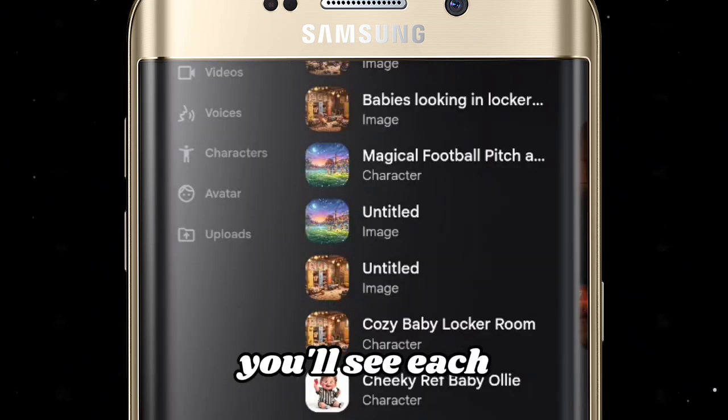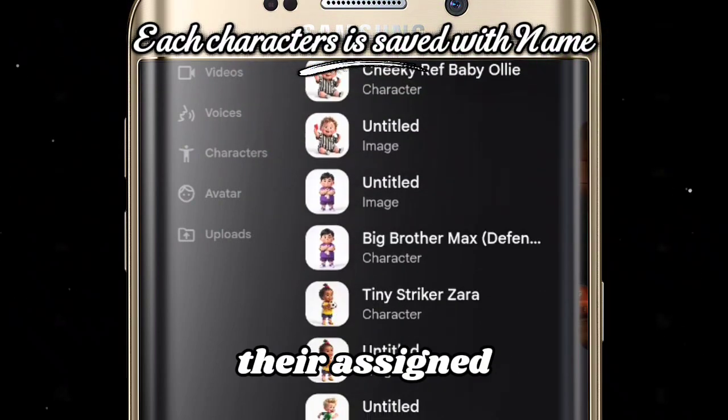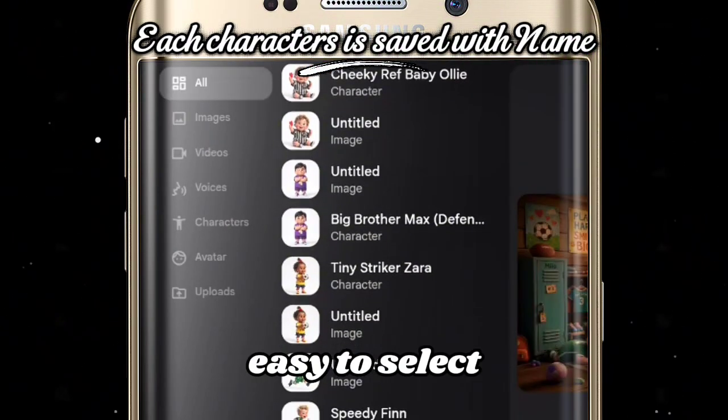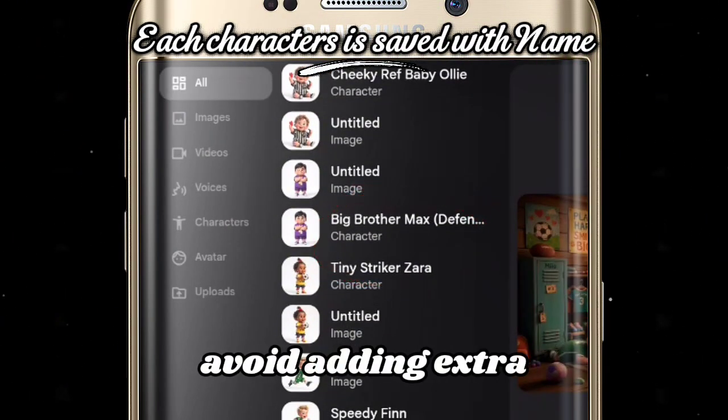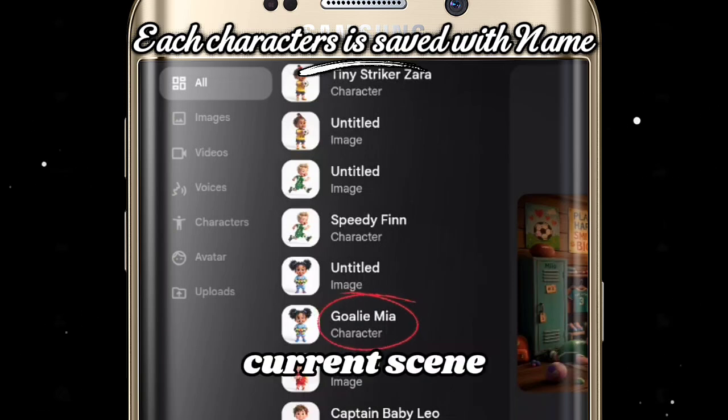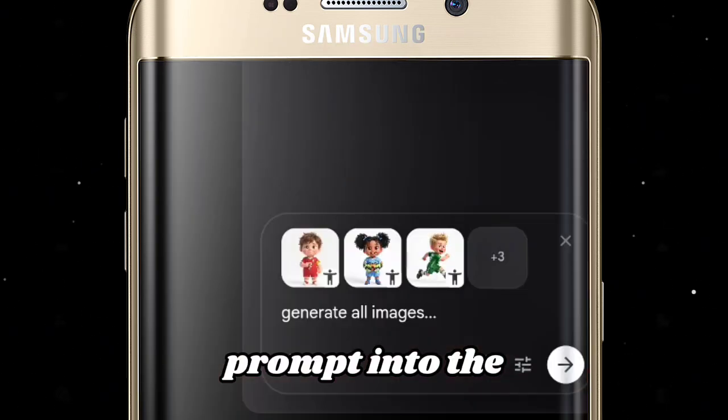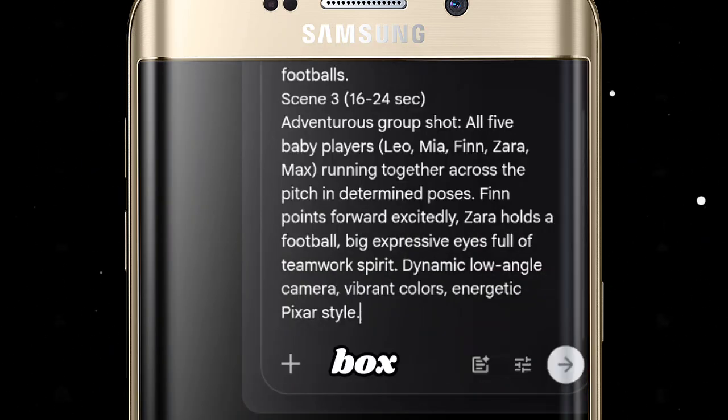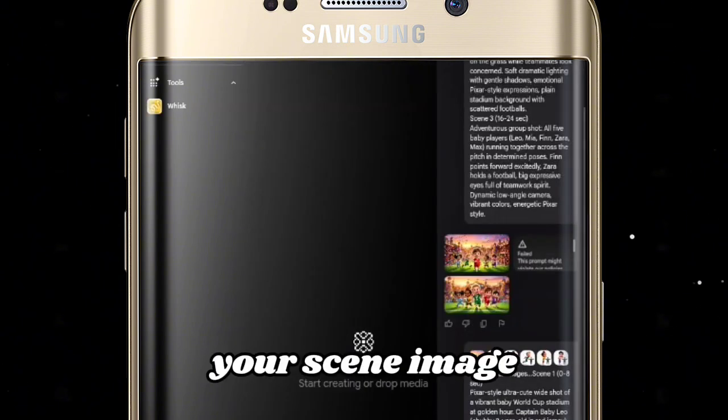prompt. You'll see each character displayed with their assigned name, making it easy to select the correct ones. Avoid adding extra characters that are not part of the current scene. Paste the image prompt into the Generate the Scene box and click the arrow to generate your scene image.